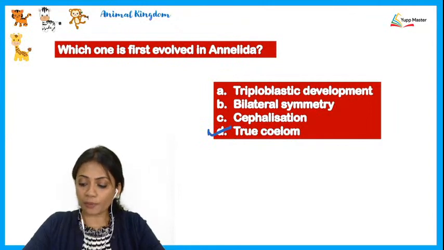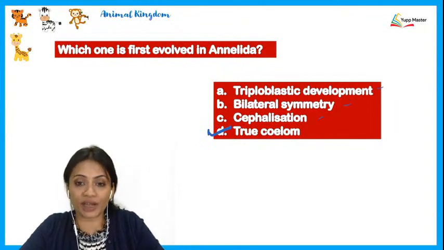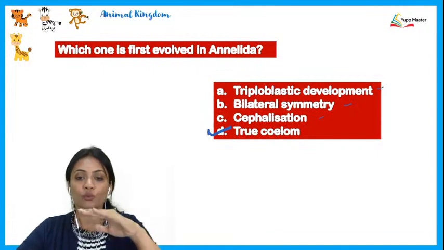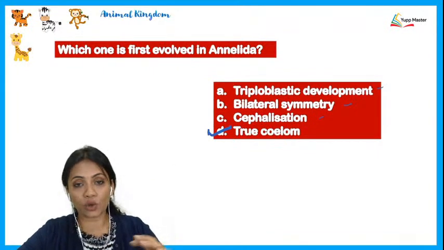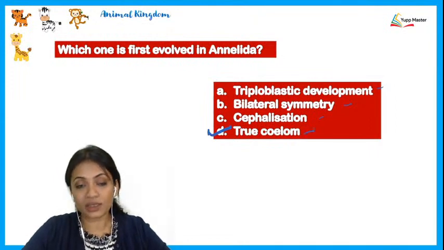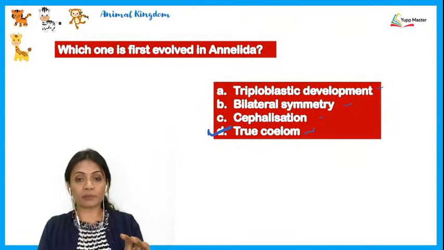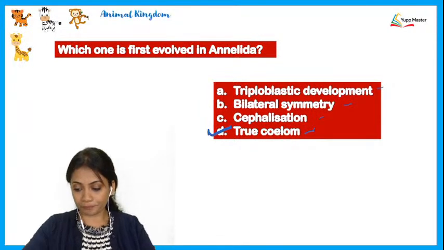Okay, triploblastic, bilateral symmetry and cephalization were all seen even before annelids. So when we're talking about annelid and only annelid, the first evolving thing was that of the coelom being present, that too a true coelom where the mesoderm was split in a proper way.